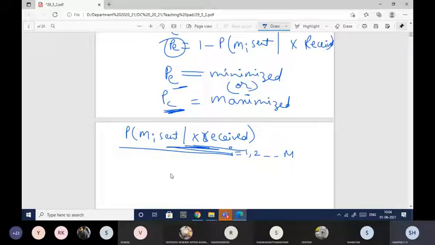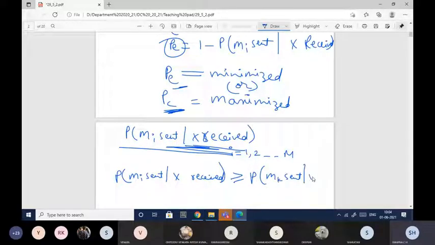So what I'll be saying, whichever probability is more, that will be considered as the correct bit. For that, the optimal decision rule, or the optimal condition to minimize the error probability, is given by: probability of mi sent given x received should be greater than or equal to probability of mk sent given x received. This is calculated for all k equal to 1, 2, and so on until m, but i not equal to k.